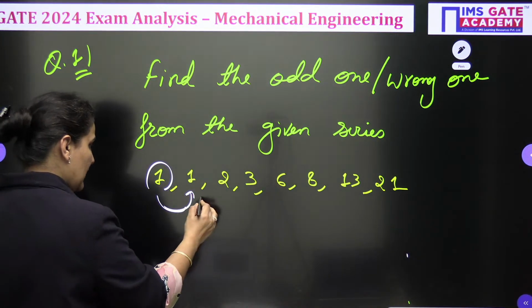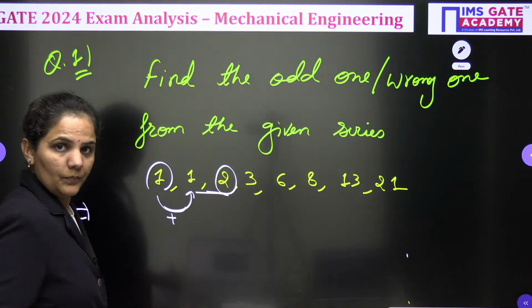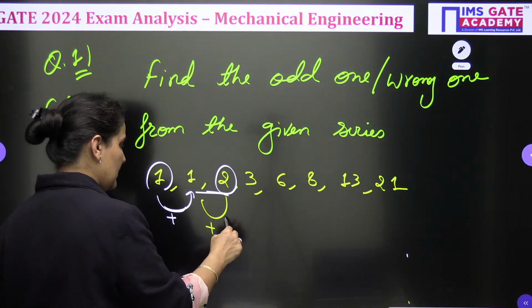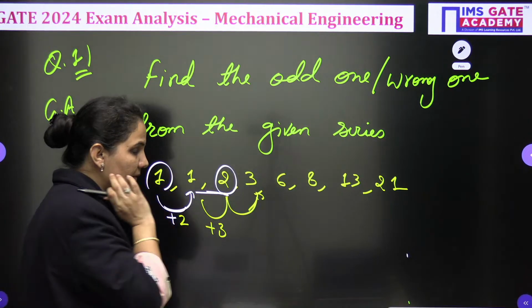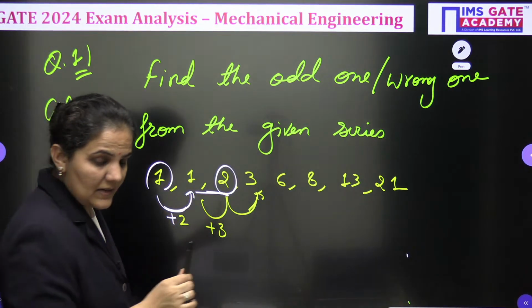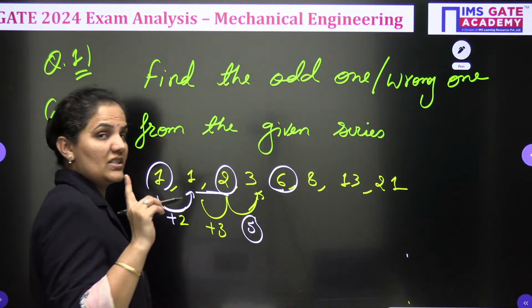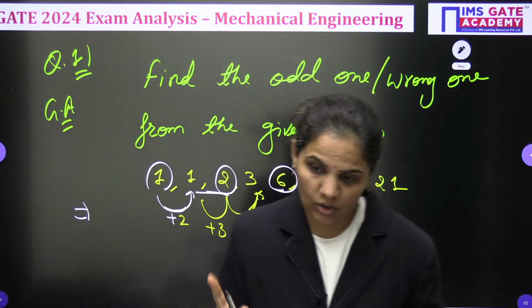Then 1 plus 1 is 2. Then 2 plus 1 is 3, which we already have. For the next one it should be 2 plus 3, which should be 5, but here the number given is 6. So according to me, this should be the wrong one, the odd one.